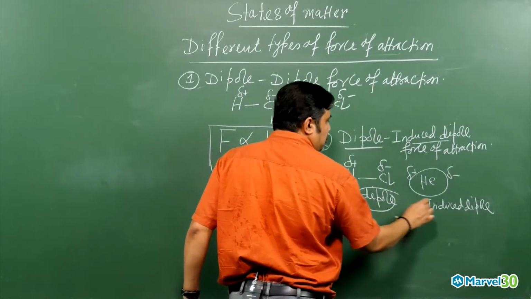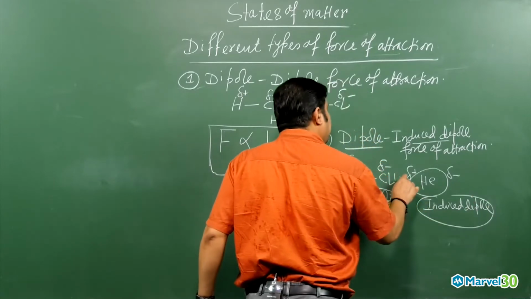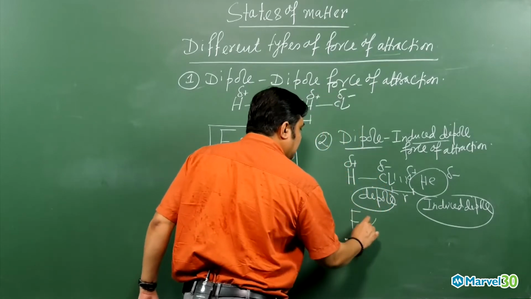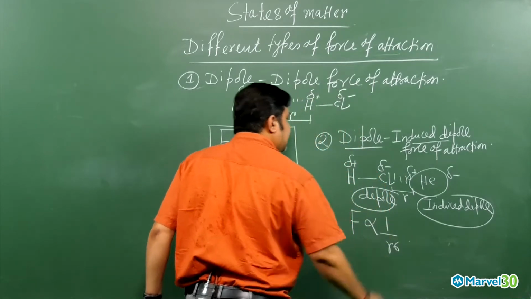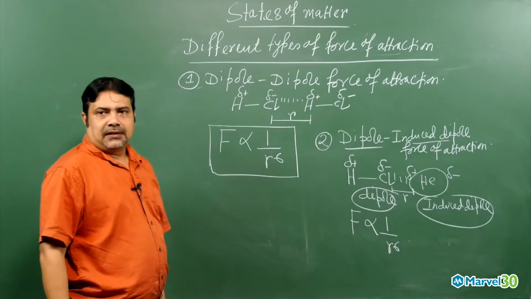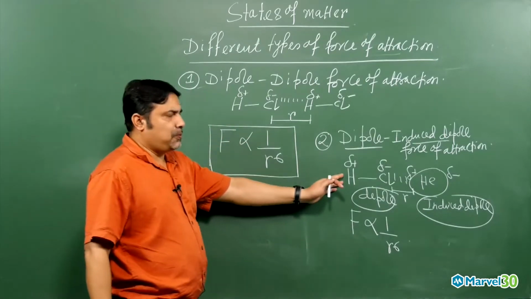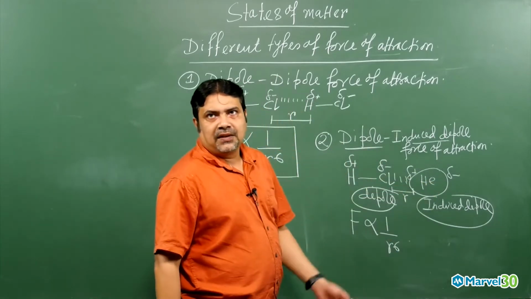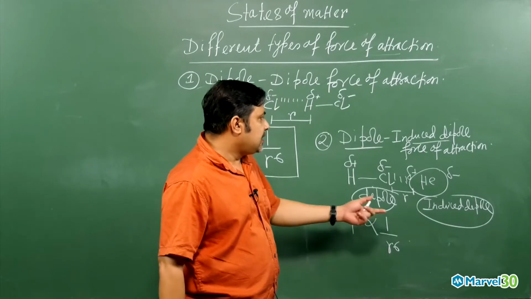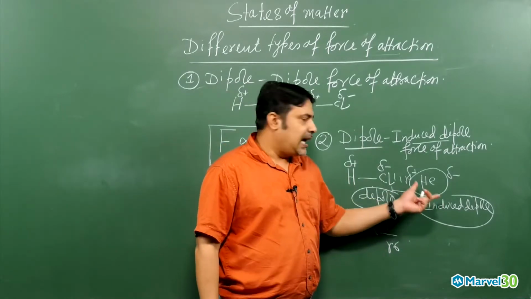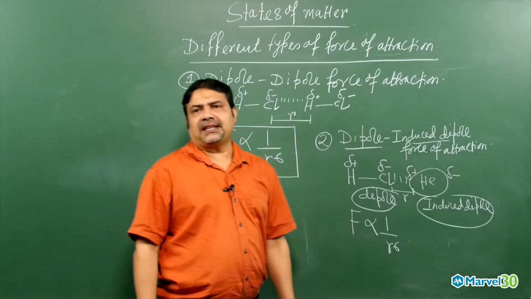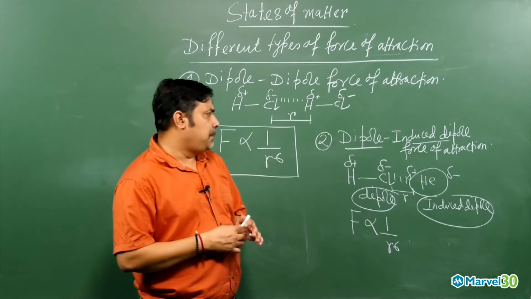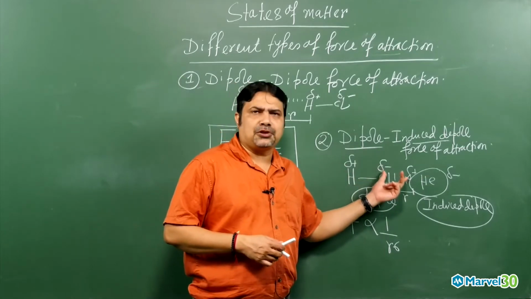Now there will be a force of attraction between the dipole and the induced dipole, with distance r between them. So here also the force of attraction is proportional to 1 by r to the power 6, where r is the distance between the two dipoles. A polar molecule induces a dipole in a non-polar molecule. Because of that, the induced dipole is generated, the dipole-induced dipole force of attraction operates, and there will be some bond. Interaction means the force of attraction means bond.